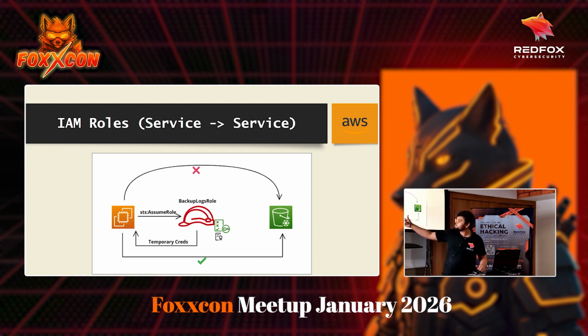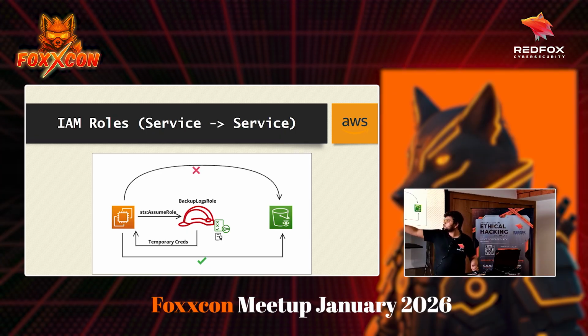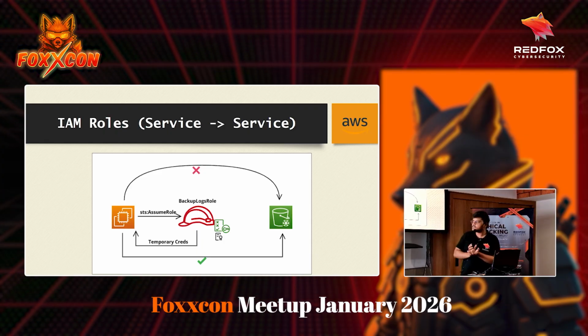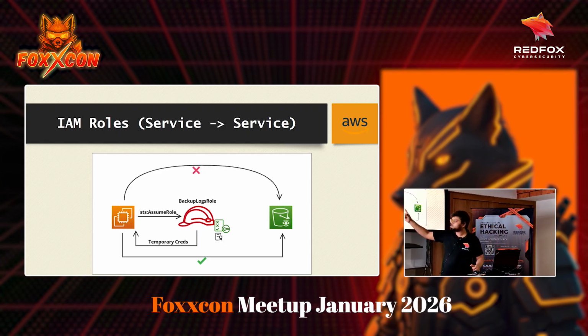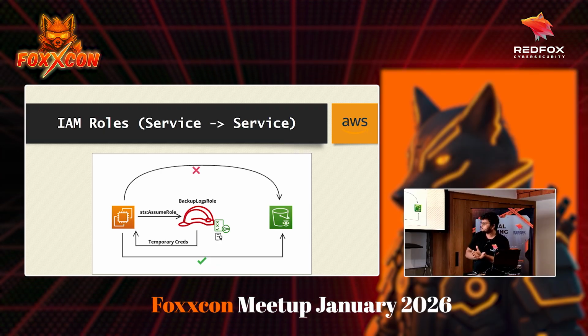The STS service, it is actually the STS service, will create temporary AWS credentials and give them back to the EC2 instance. Once the EC2 instance has the temporary credentials, which have the policy attached that allows access to this bucket, it will use those temporary credentials to upload the images to the S3 bucket.